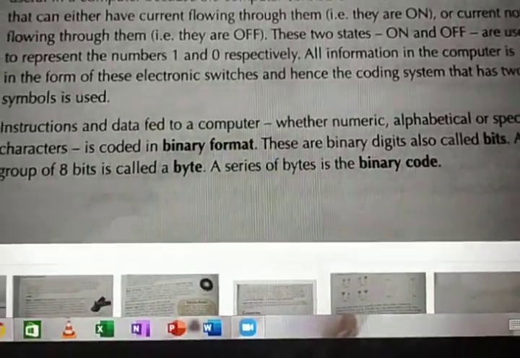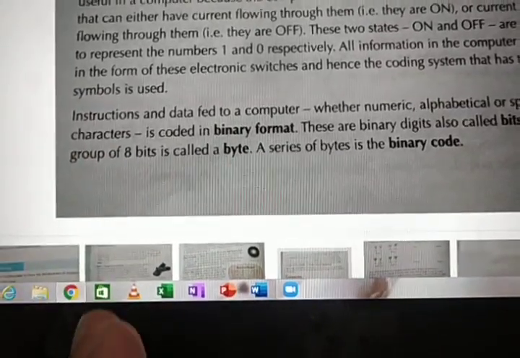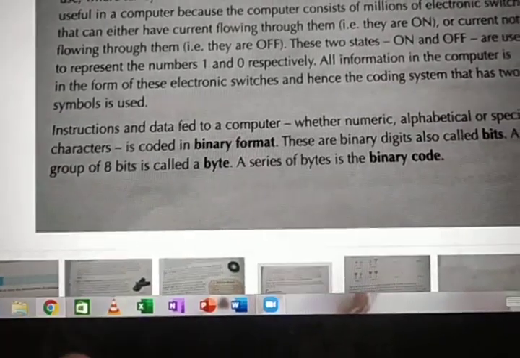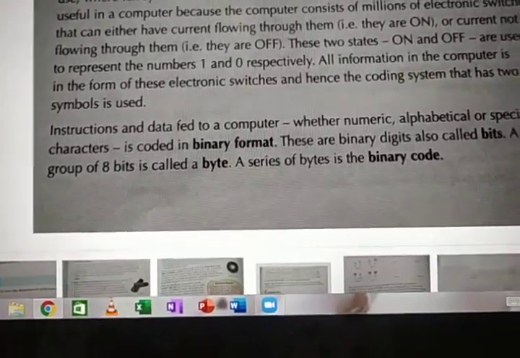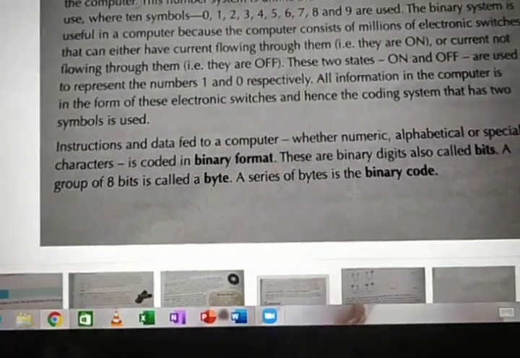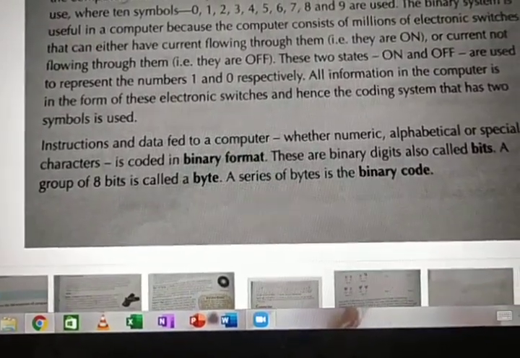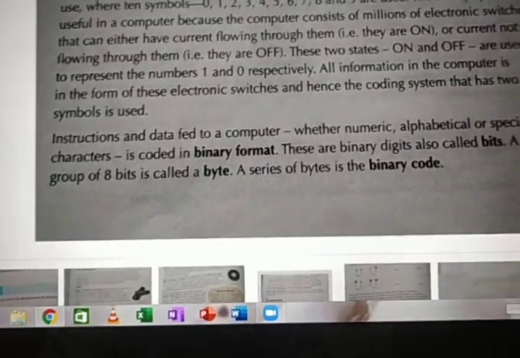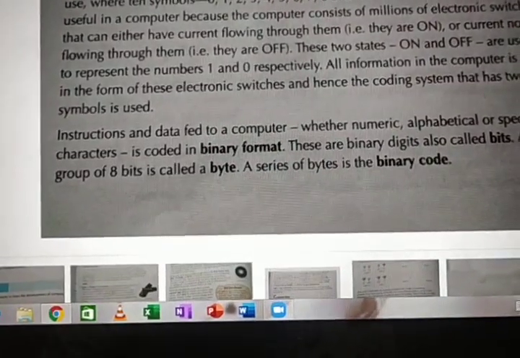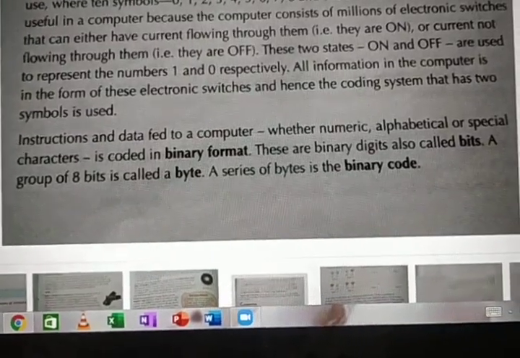Now you may be confused. I told you each and everything is a bit, each and everything is a switch. The switch will be either 0 or 1, because 0 means off, 1 means on. Now, what is a bit? Each and every switch is also called a bit. The binary digits are the codes, either 0 or 1, either on or off. Everything is actually called bits. B-I-T-S. Bits. Okay.